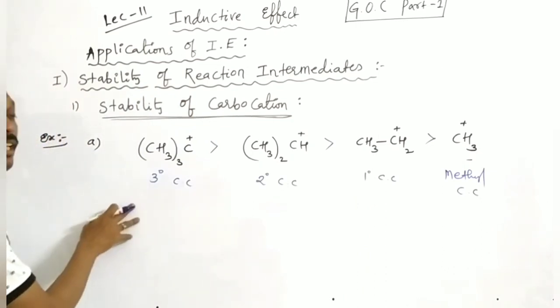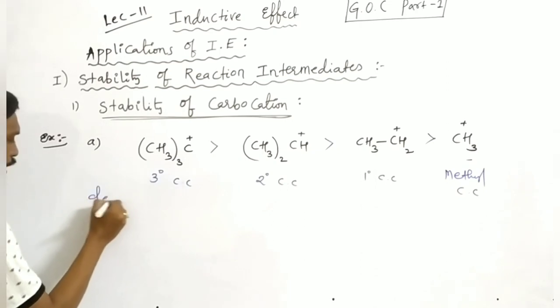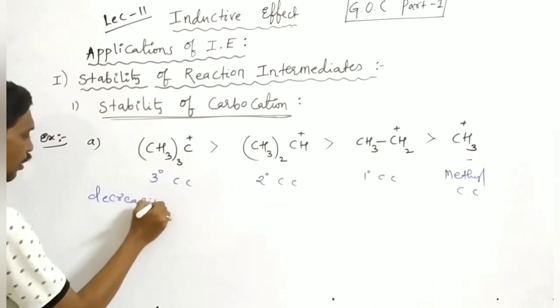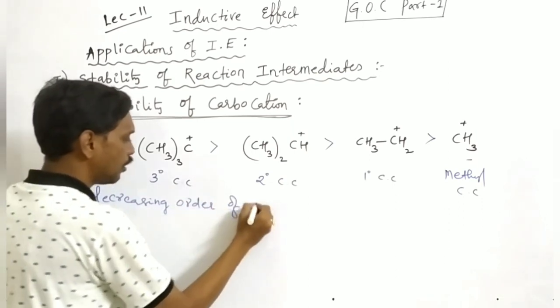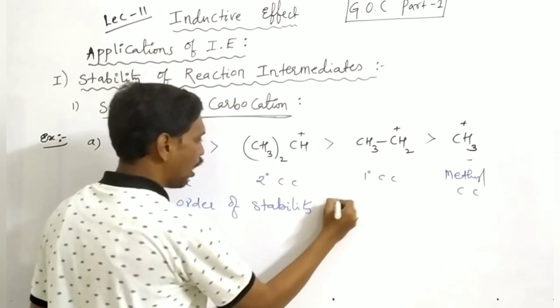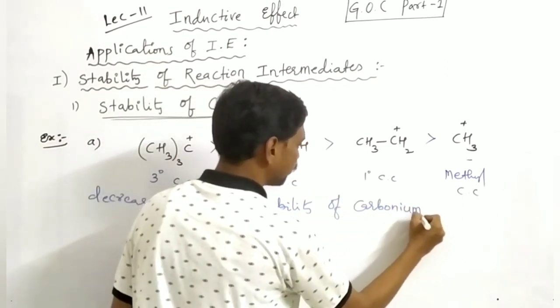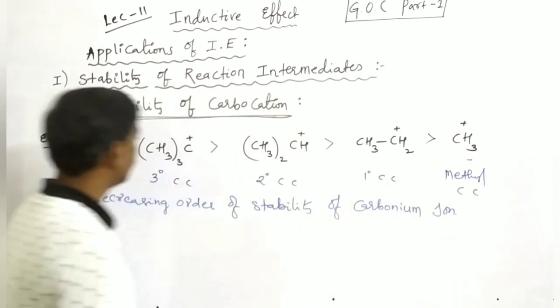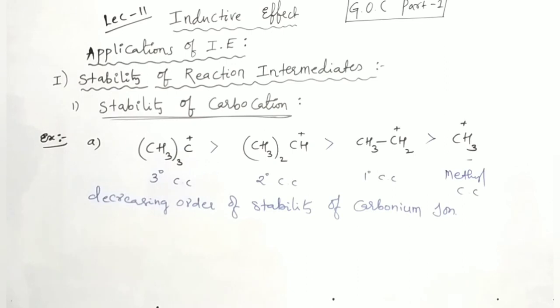It is decreasing, not increasing. So just write down: decreasing order of stability of carbonium ion. Carbocations are also called carbonium ions. Okay, so this is the first example.